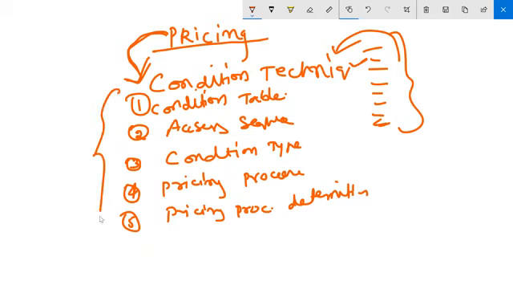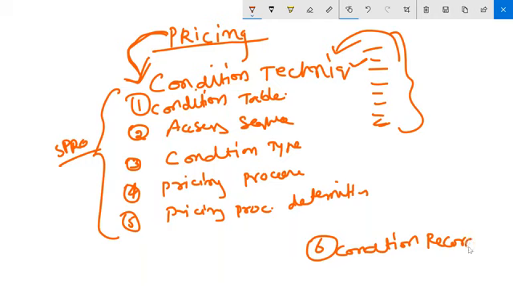This is done by the consultant in the SPRO. The user will maintain the last step, that is condition record. This is the master data of pricing, condition record. As a consultant, you configure all these things. So first, let's try to understand what is condition table.